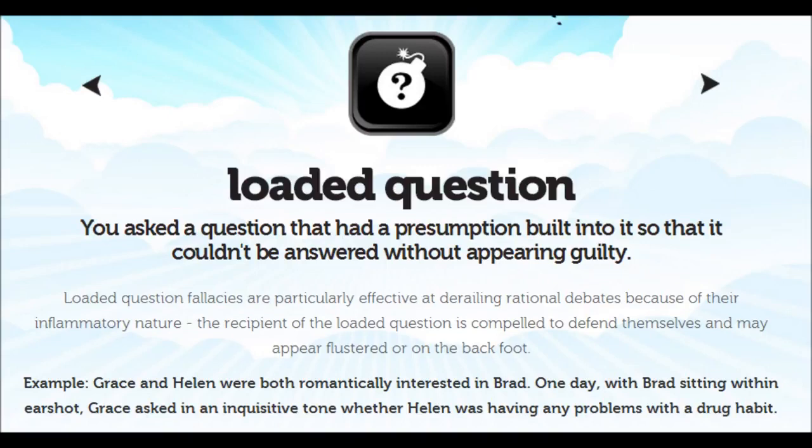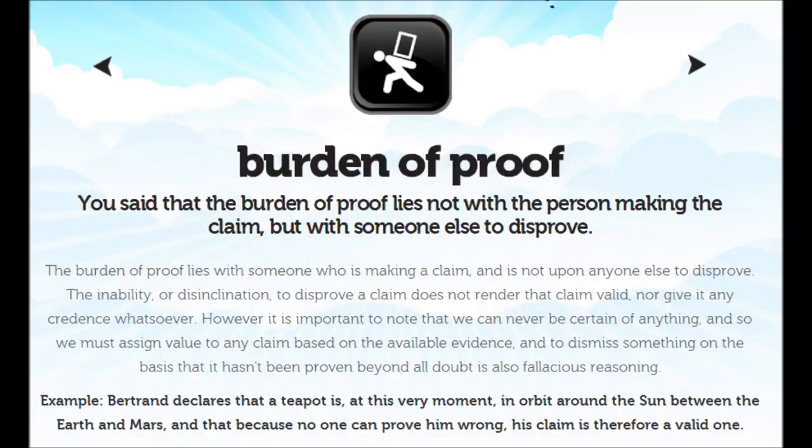However, it is important to note that we can never be certain of anything, and so we must assign value to any claim based on the available evidence, and to dismiss something on the basis that it hasn't been proven beyond all doubt is also fallacious reasoning. Example, Bertrand declares that a teapot is, at this very moment, in orbit around the Sun between the Earth and Mars, and that because no one can prove him wrong, his claim is therefore a valid one.